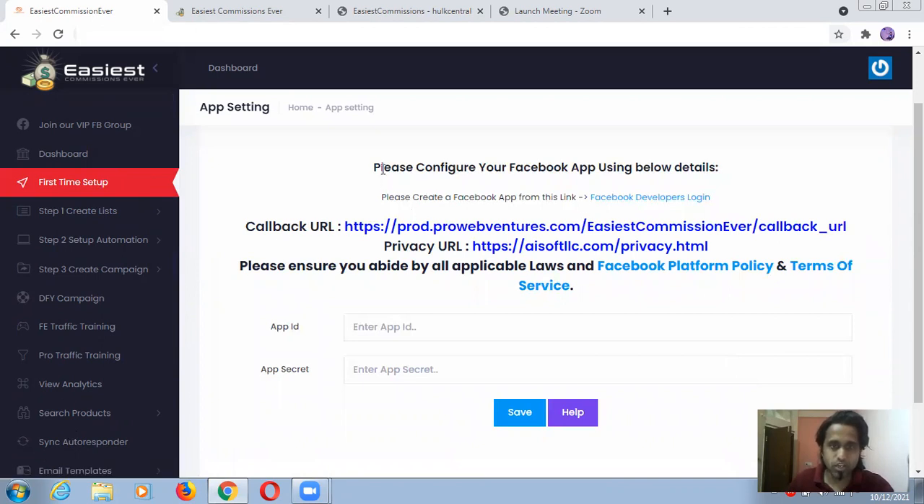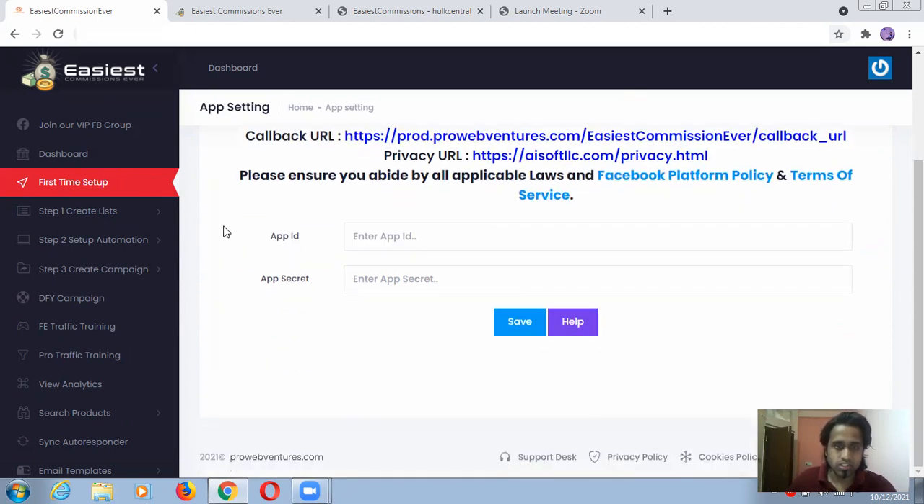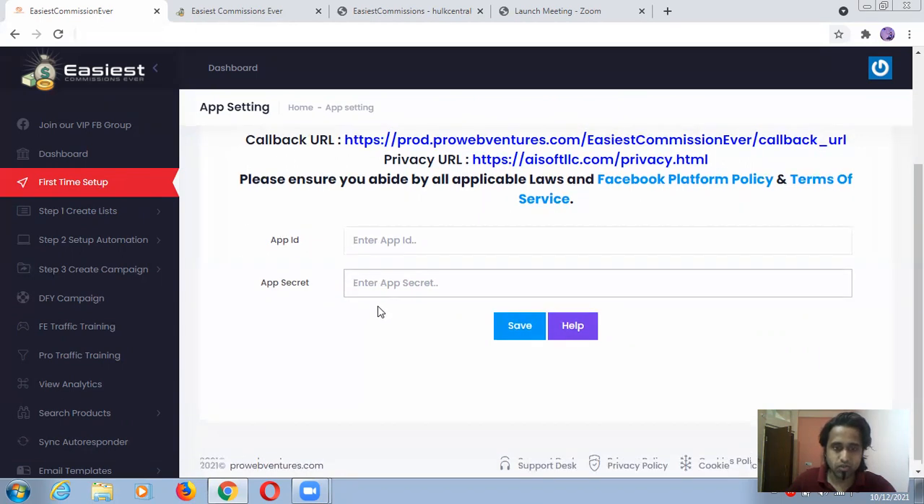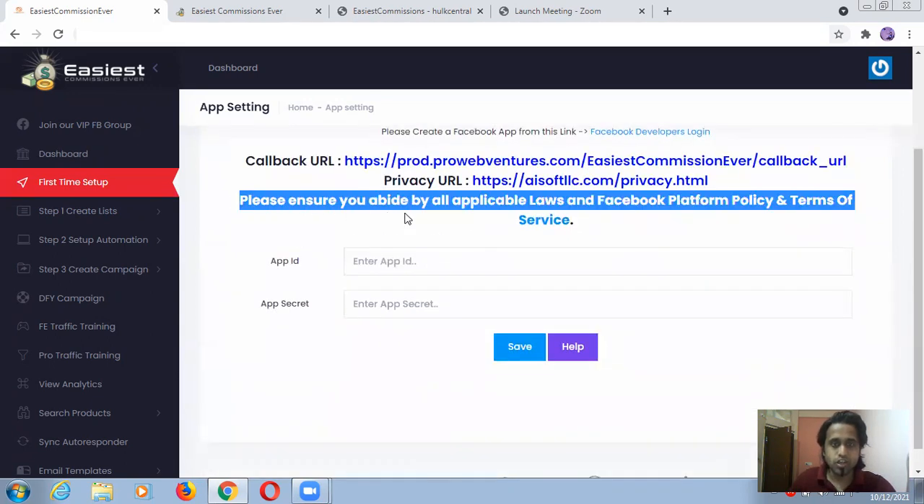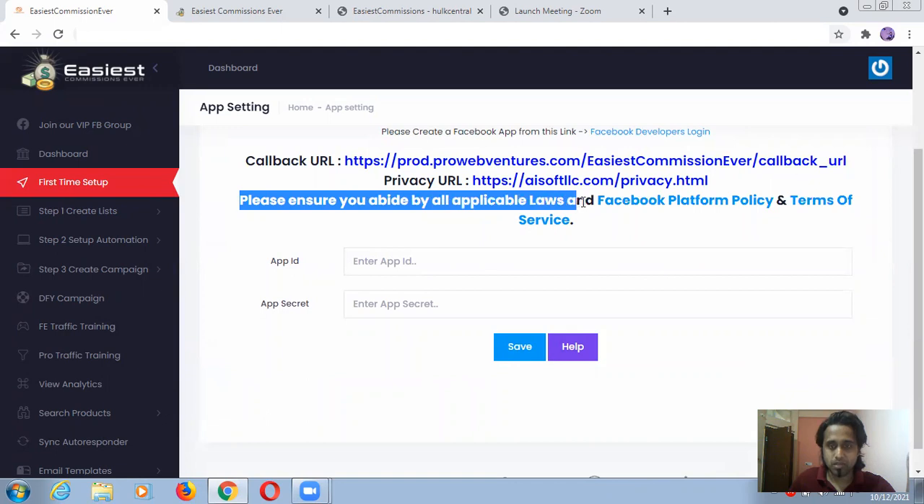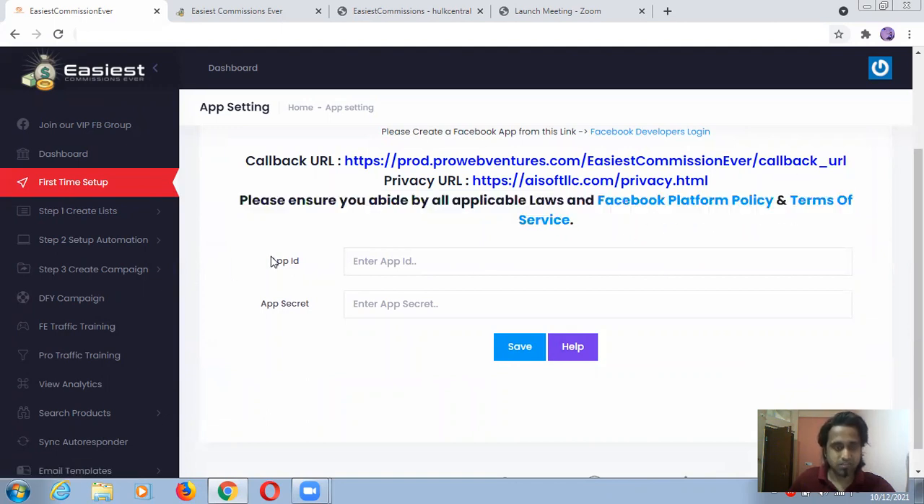Now this callback URL, please configure your Facebook app using the below details. So you need to do all these things. App ID, app secret key, I think. I don't know what this is actually. For example, it's not clickable right now, so it will be clickable when it is launched. So don't worry about that. Please ensure you abide by all applicable laws and Facebook platform policy terms and services. After doing all this work, you have to save this one.